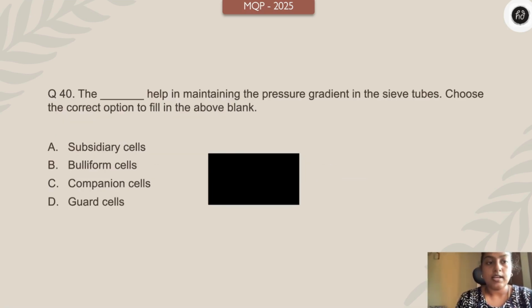Dash help in maintaining the pressure gradient in the sieve tubes. Choose the correct option. Subsidiary cells, villiform cells, companion cells, cord cells. Your time starts 3, 2, 1 right now.